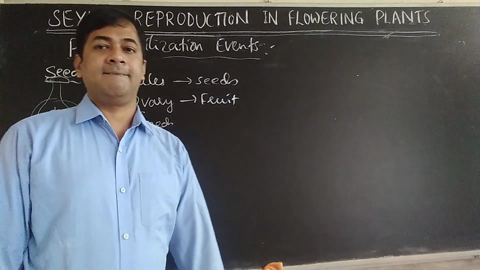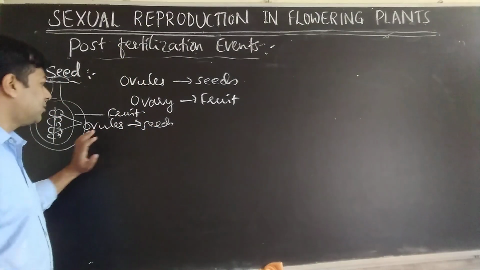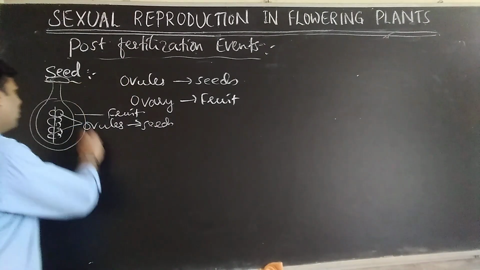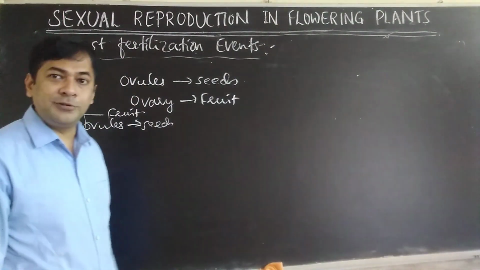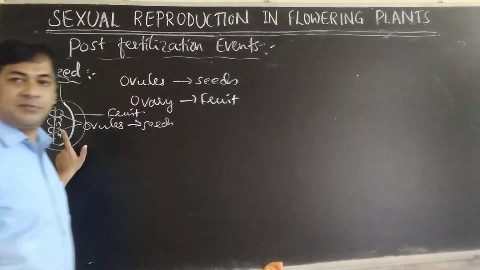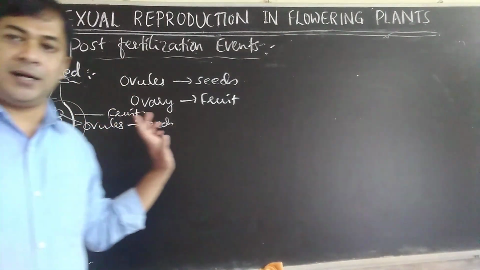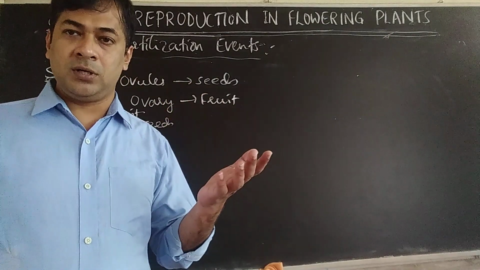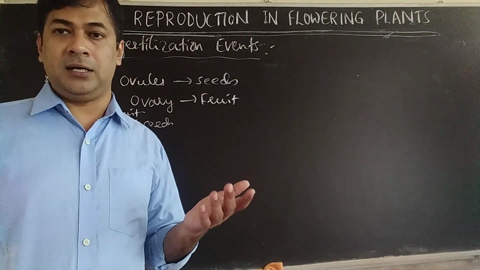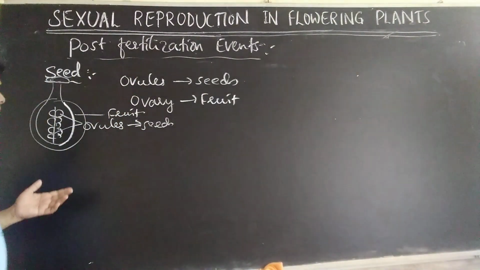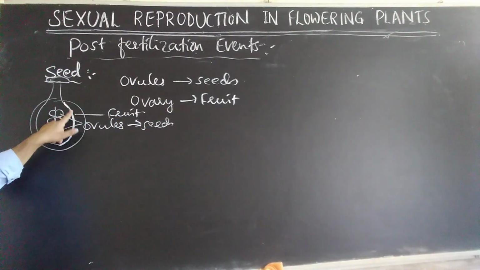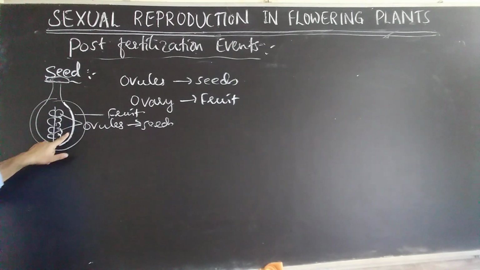Then what about the formation of fruit? When fruit is formed, what happens to the wall of the ovary? This is the wall of the ovary. The wall of the ovary becomes the wall of the fruit. You imagine this fruit as a guava fruit. In guava, you just imagine that the wall of the ovary becomes the wall of the fruit.